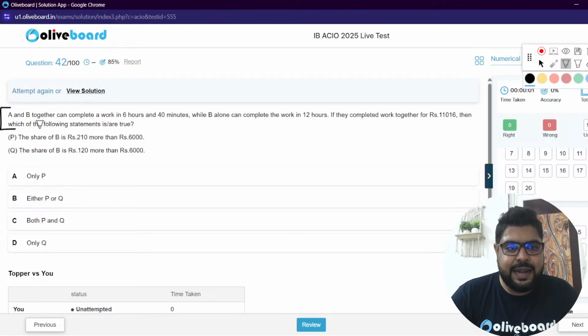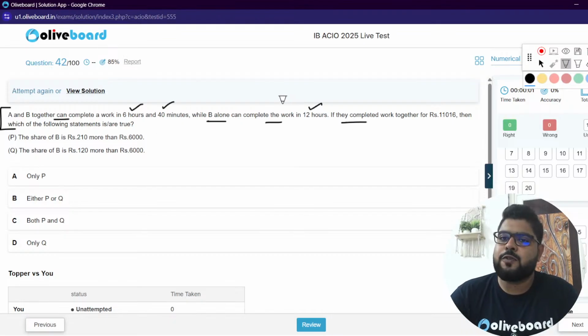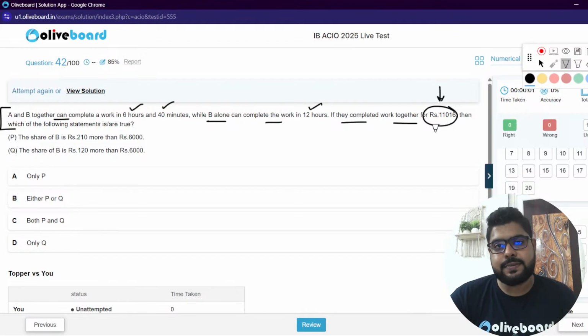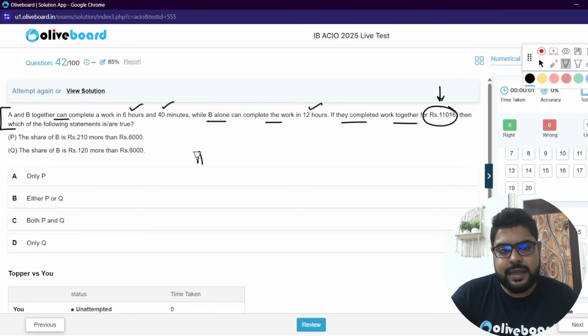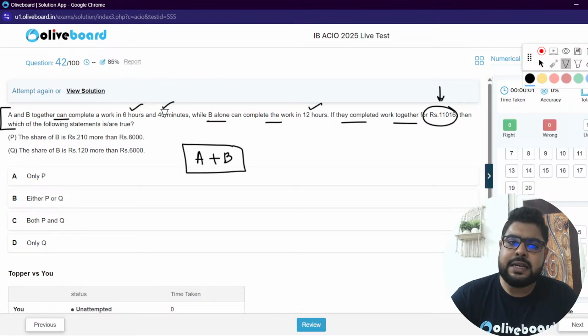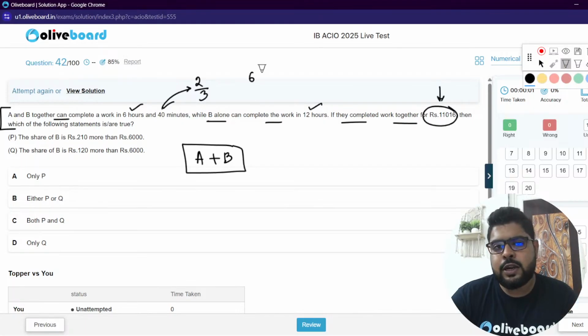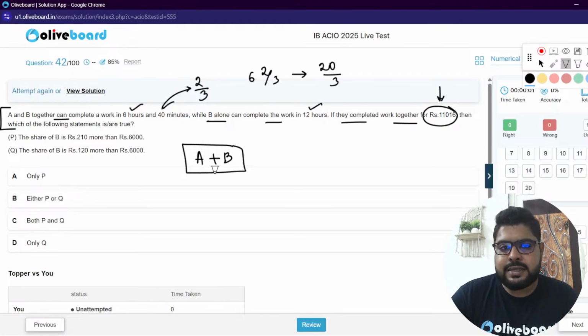Now, A and B together can complete in 6 hours and 40 minutes. B can complete in this. Please understand, now they work together. This is a work and wage related question. A plus B together can complete in these many hours. 40 minutes means 2/3 hours, so 6 whole 2 by 3 means 20 by 3.